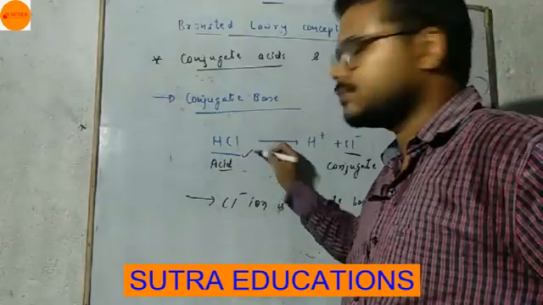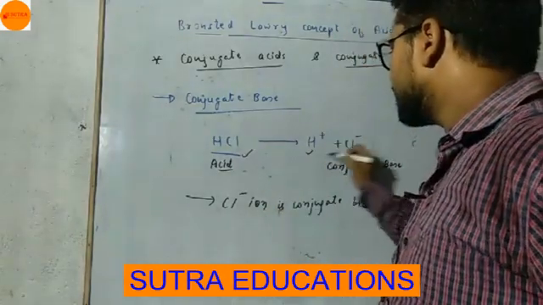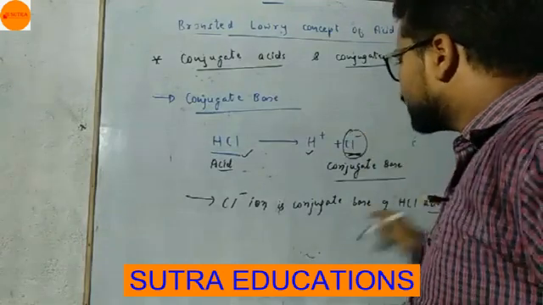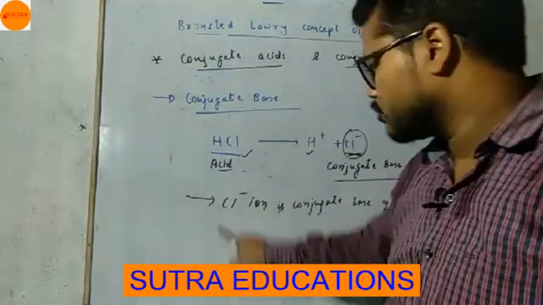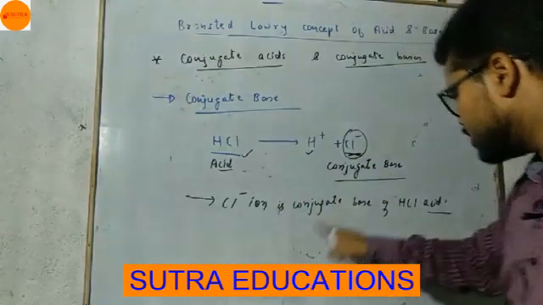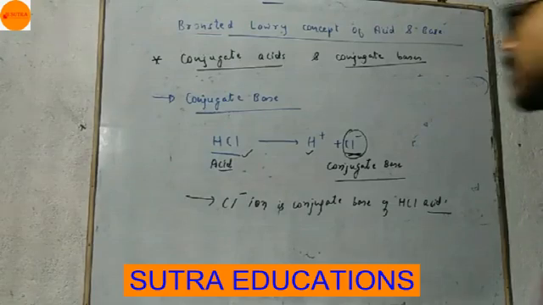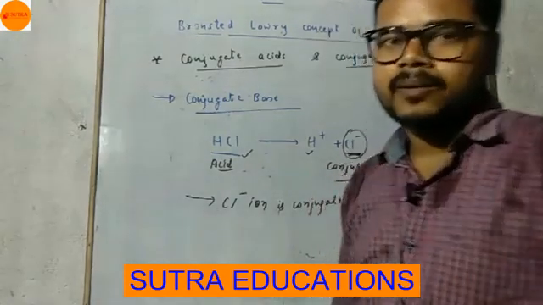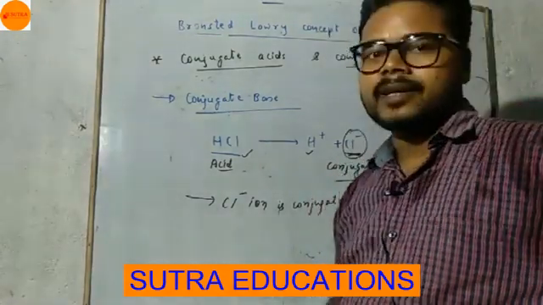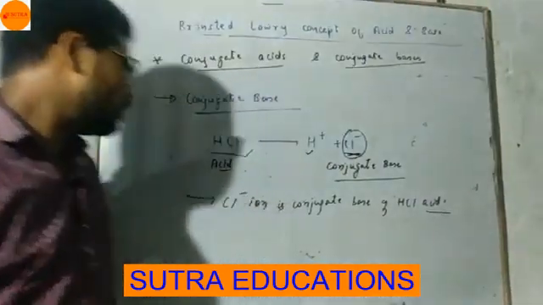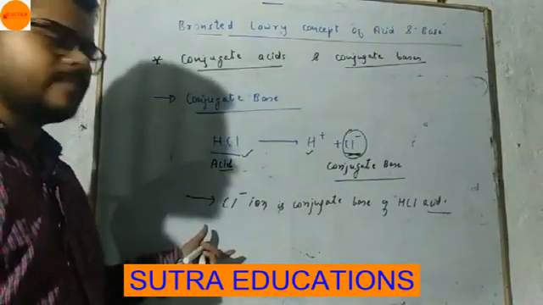HCl gives H plus and Cl minus. This Cl minus is known as the conjugate base of HCl acid. So I have written here Cl minus ion is conjugate base of HCl acid. So what is the definition of conjugate base? Wait, I am going to tell you the definition, but just try to learn what a conjugate base is.